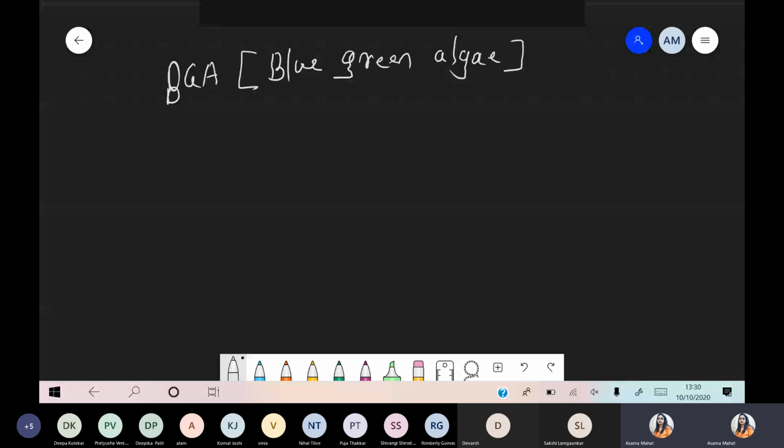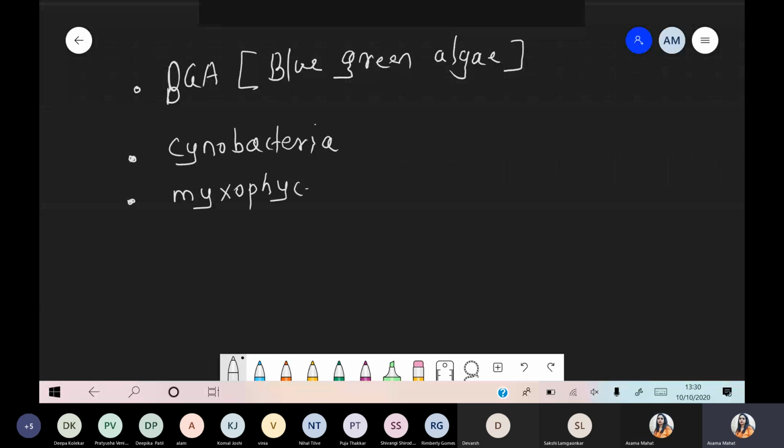Blue green algae, BGA, these are also called cyanobacteria. We will discuss later why we say cyanobacteria. These are also called